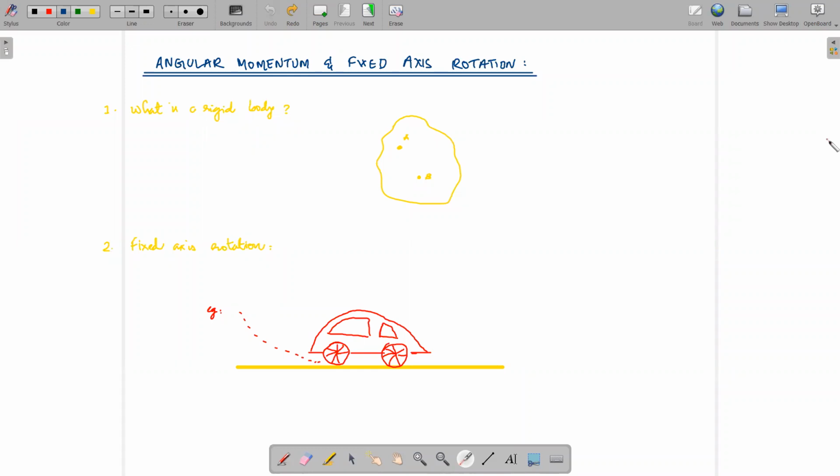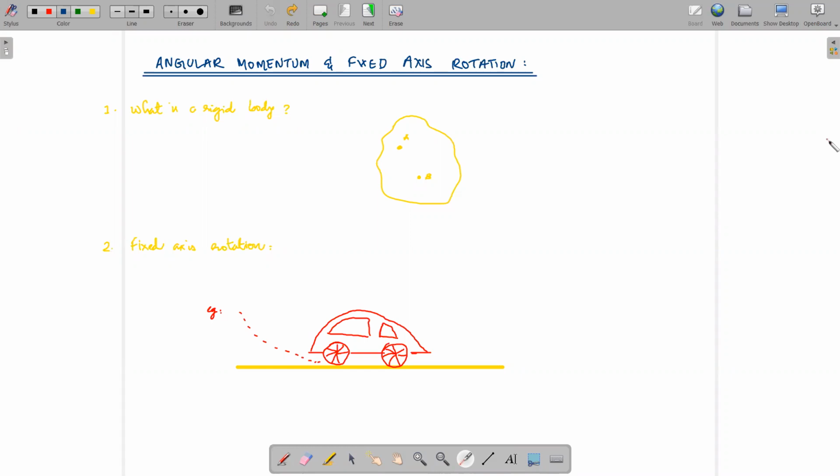So we are on the third session of angular momentum. In this section we will be discussing angular momentum and fixed axis rotation, and we'll also be finding out the moment of inertia of certain bodies.